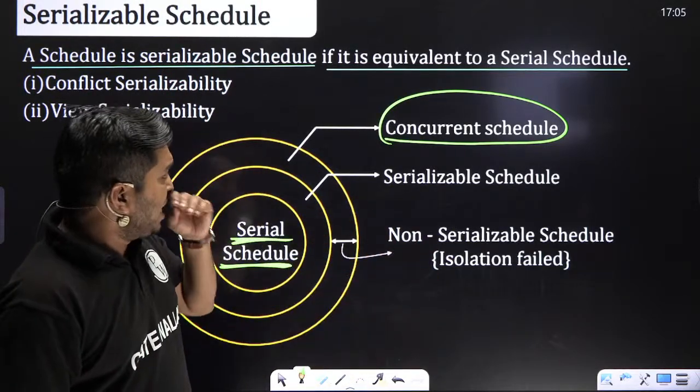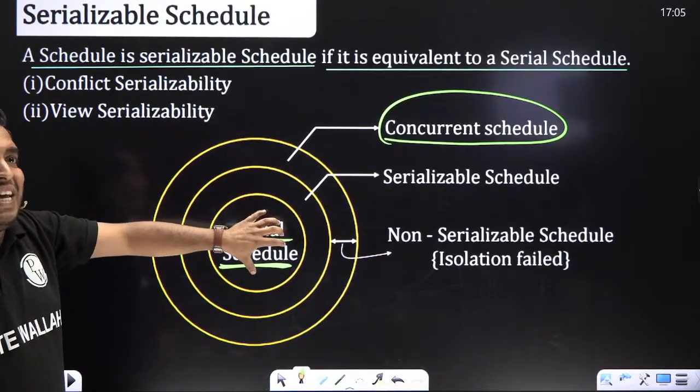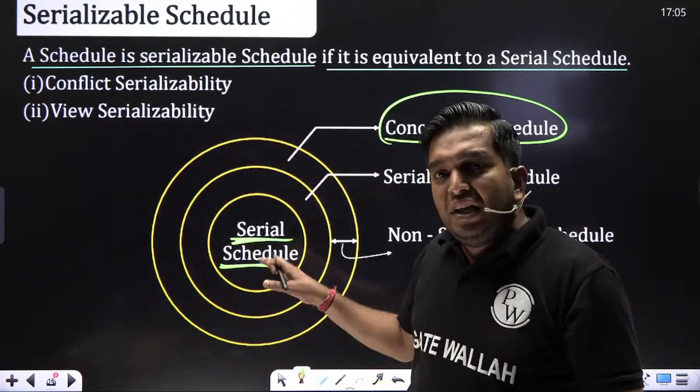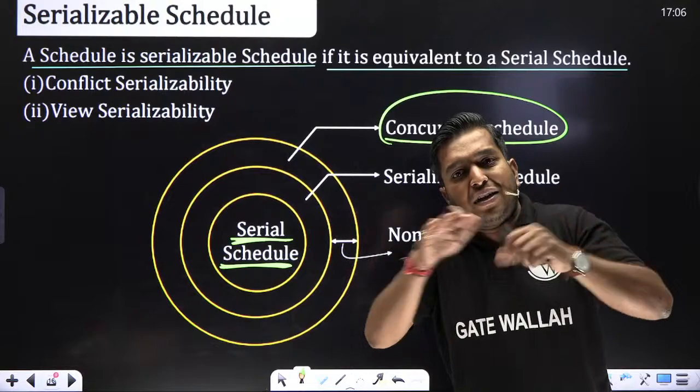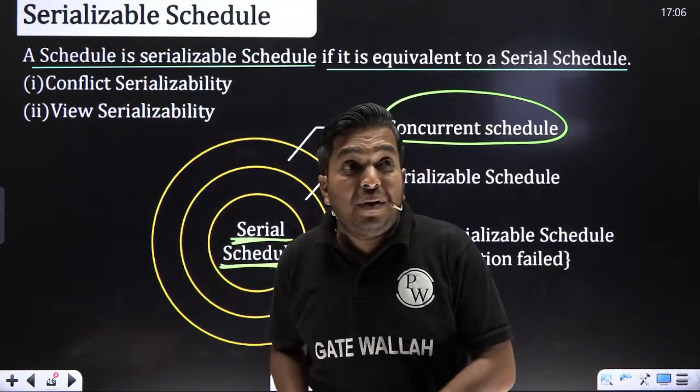So what is the process? That we execute concurrently, and we want it to look like it is equivalent to any of the serial schedules, then my work is done. It means it executes concurrently. Then what happens?